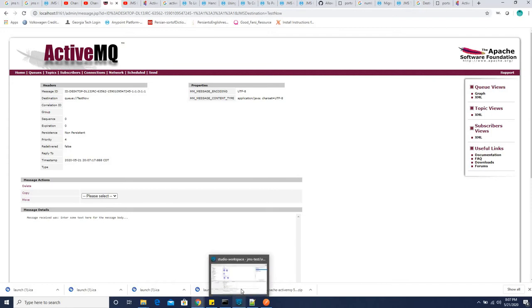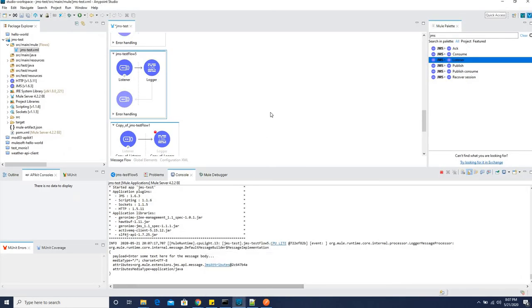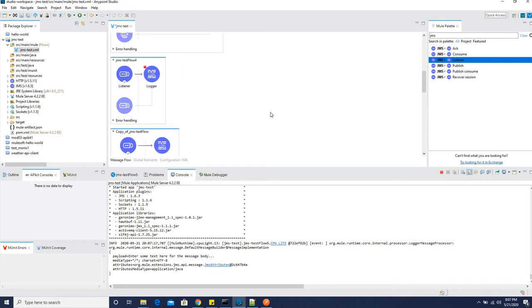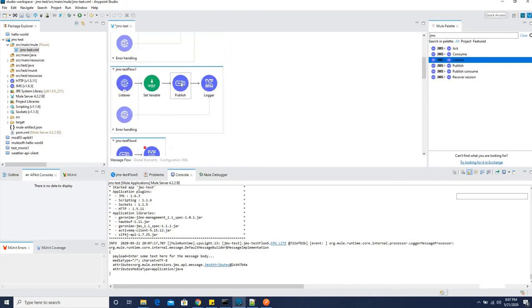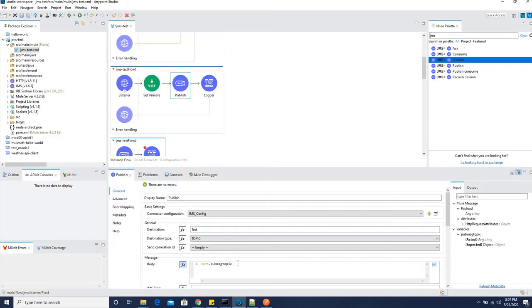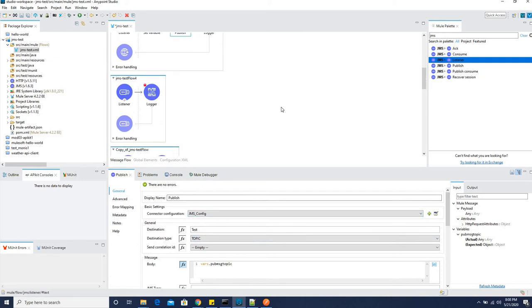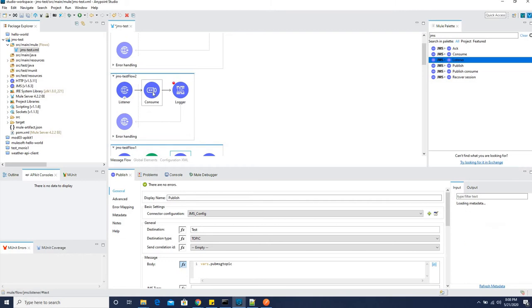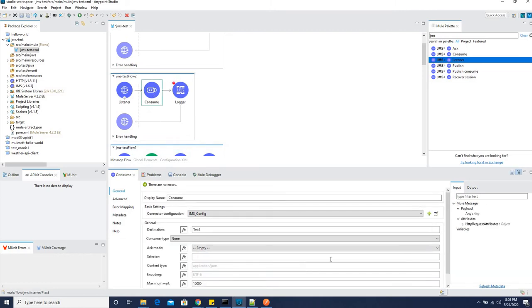And not only this, we can also set the payload here. So in the response body, sorry, this was the published one. I wanna go with the consume one. Sorry. So we can also set the selector here. Let's suppose this time I put JMS priority is equal to 2.